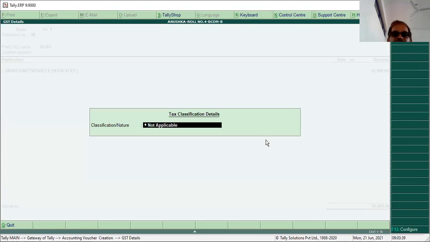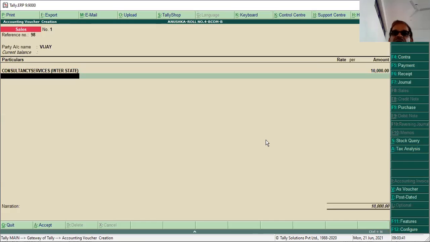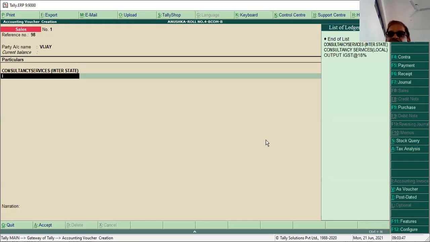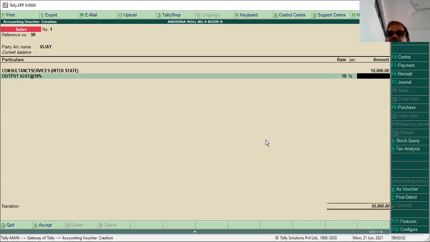Now it's asking for the tax classification. You have to pay IGST at the rate of 18%. Why is it not coming? There's a problem here. Why is IGST not coming? Can anyone help me? Why is the amount not coming in the amount column?